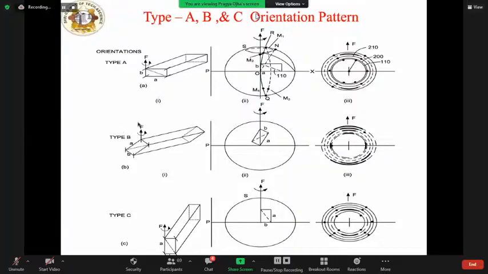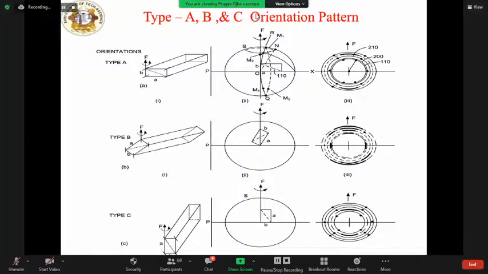The orientation patterns observed in long chain compounds have been interpreted and classified as type A, type B, and type C. For type A, we can see in this figure, figures 1, 2, and 3. Look at figure 1 of type A: in this case, only 4 sharp maxima occur on the photographic film, symmetrically distributed at an angle psi with the field direction.